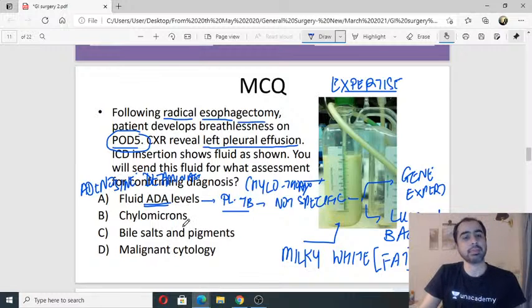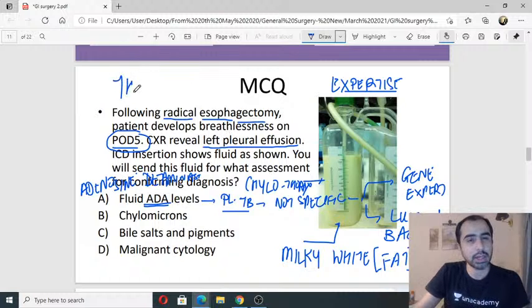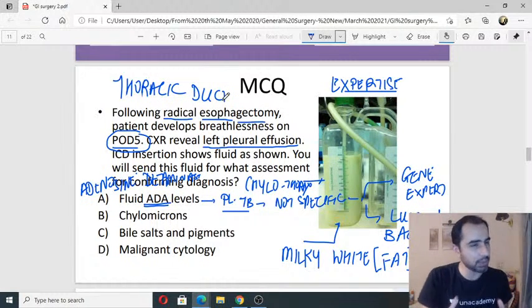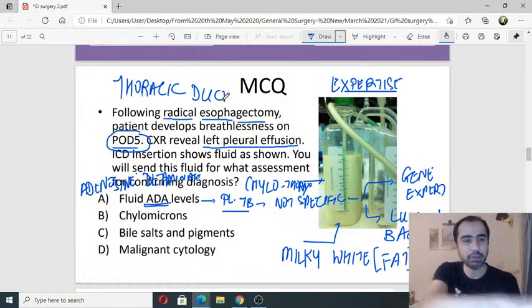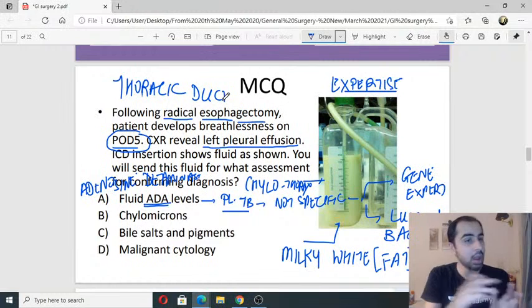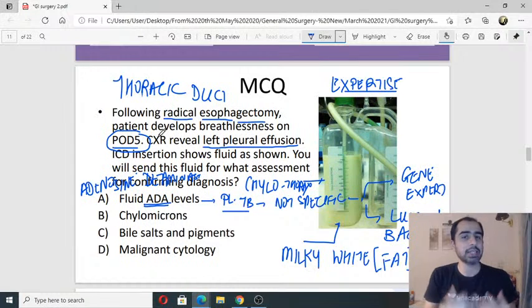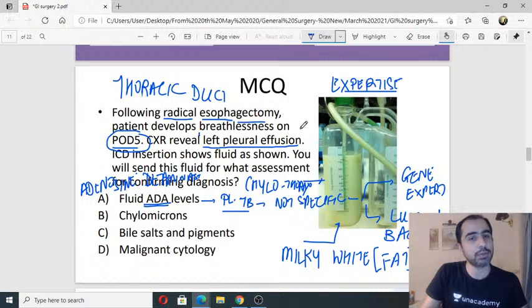Chylomicrons, understand, this pleural effusion or chylothorax implies thoracic duct injury. Now your thoracic duct is the main duct which carries all the lymph. Lymph is nothing but fats and proteins, and it drains eventually into the jugular veins or into the subclavian veins. It drains into the venous system. If this duct gets injured, which can happen in radical esophagectomy, all the chyle will start leaking out. Commonly you will get left pleural effusion. That is because the chyle is lost.